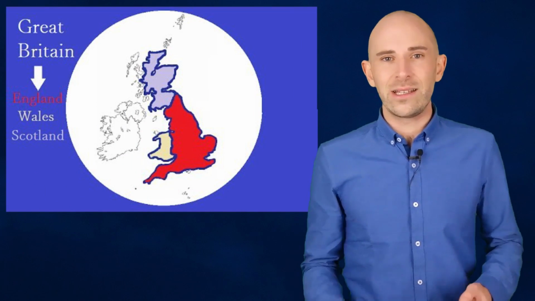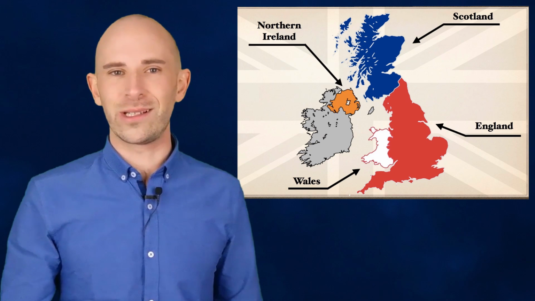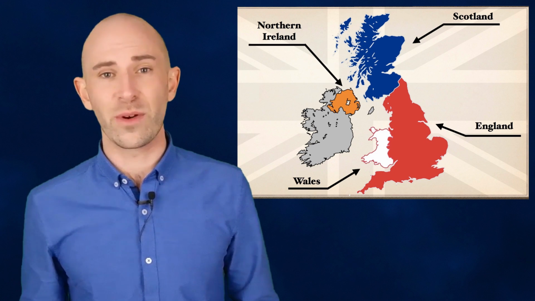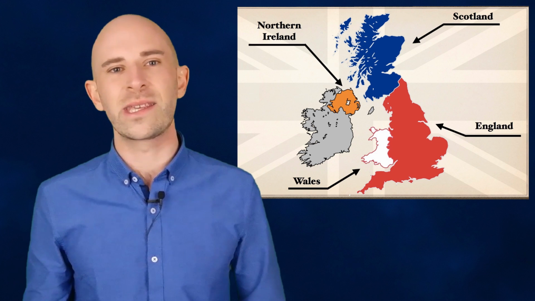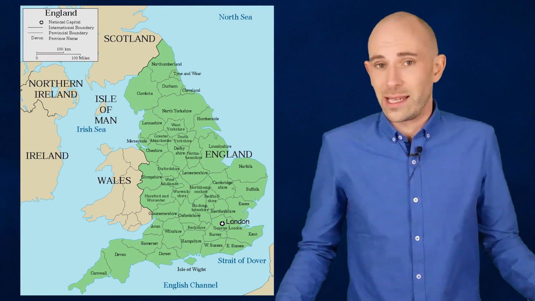So, a quick summary. Great Britain is England, Scotland, and Wales. The UK is England, Scotland, Wales, and Northern Ireland, and the full name is the United Kingdom of Great Britain and Northern Ireland. And then England is just the part of the island that is England.